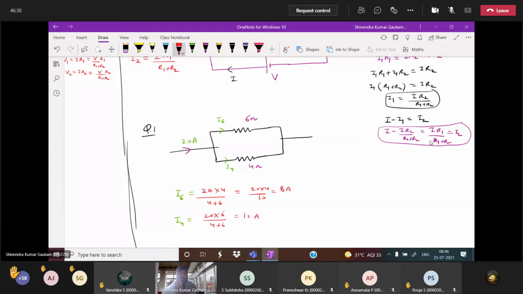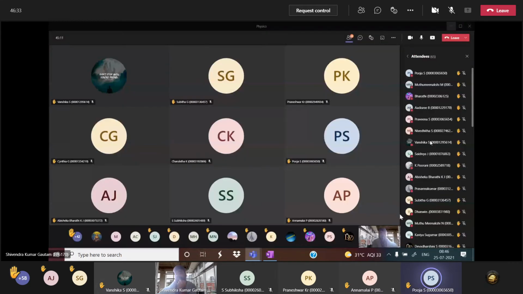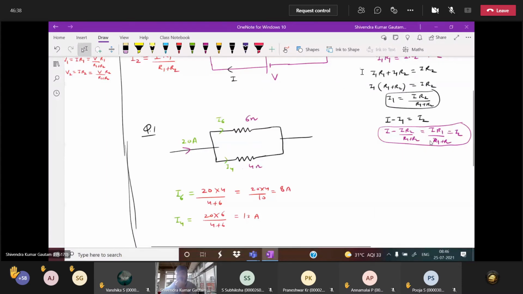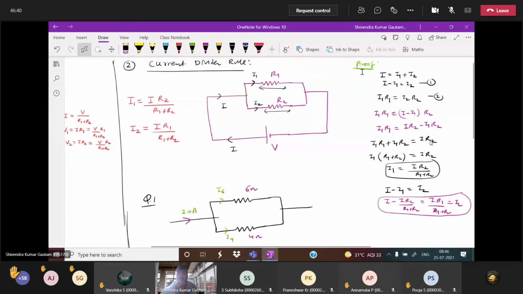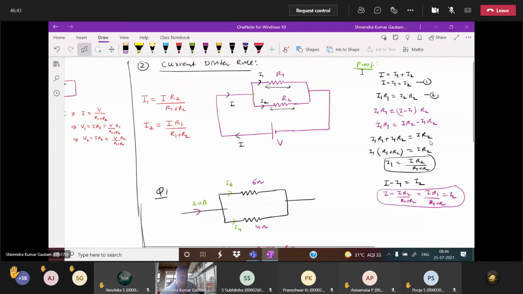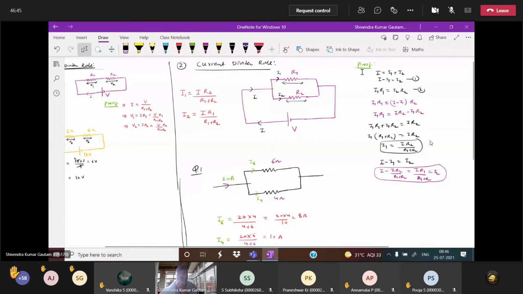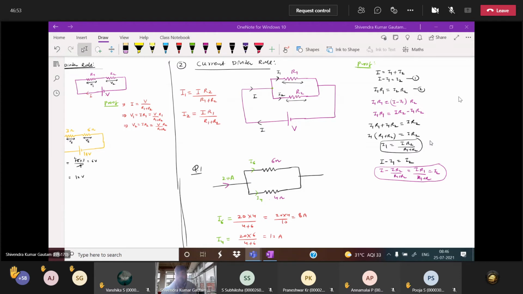Clear this to everybody? Everybody clear with this? Yes, sir. Current divider, note it down. Directly you can answer questions here. Otherwise KVL, KCL, parallel, this requires more time. If suppose 3 resistors given, 4 resistors given, first make this into 2 resistors, then you apply this. You cannot apply this for any number of resistors. Current divider you have to apply for 2 resistors only.